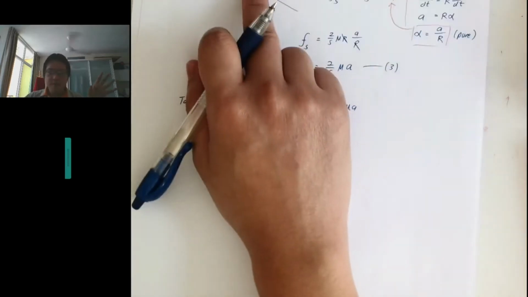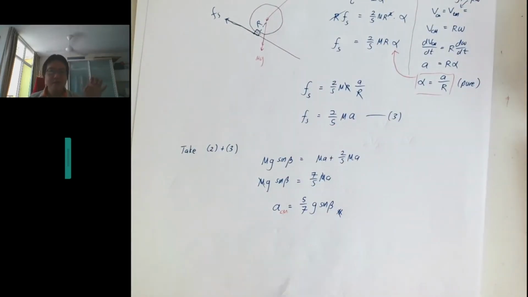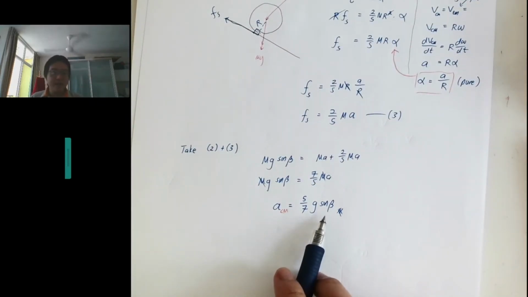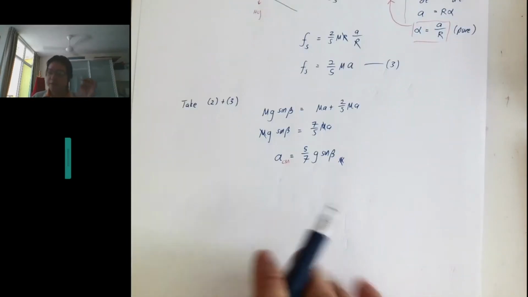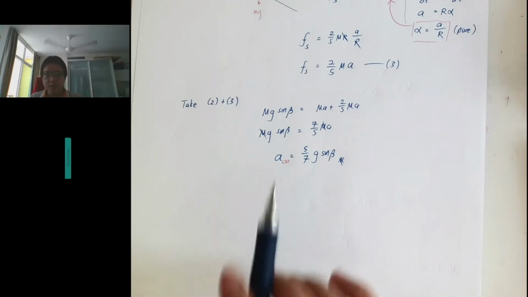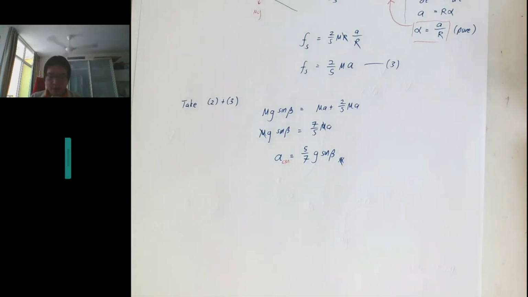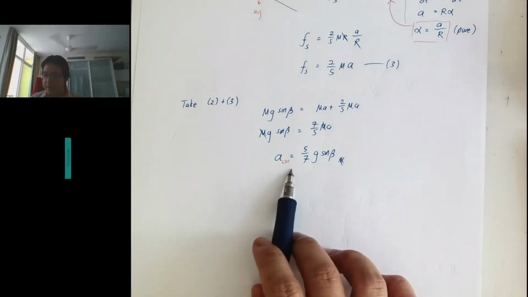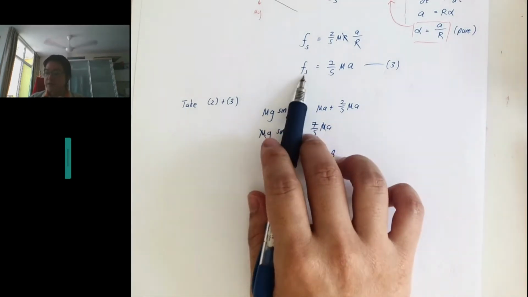Normally for a linear box with no rotational motion, do you remember what the acceleration was? You just resolve and get g sine beta minus whatever the friction is. But this one is very specific to an object purely rolling over a surface.